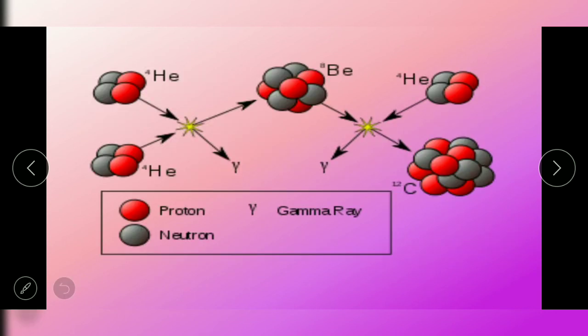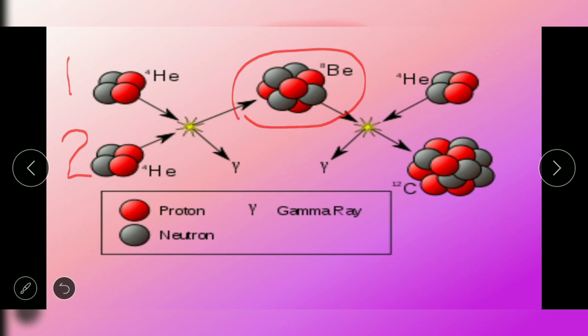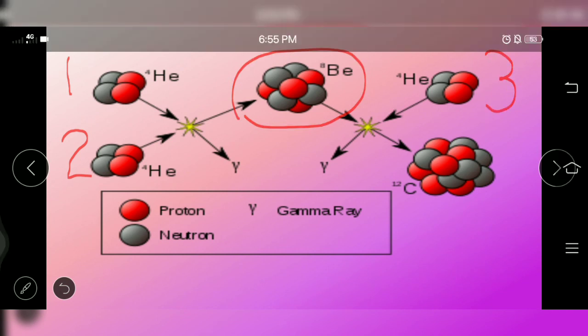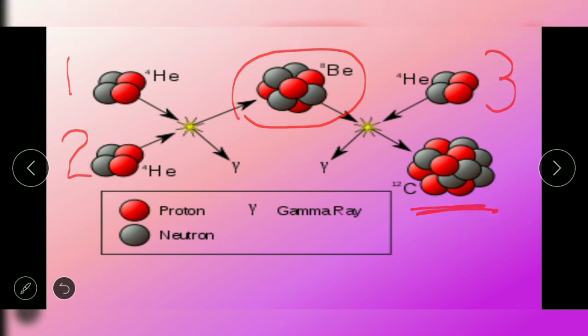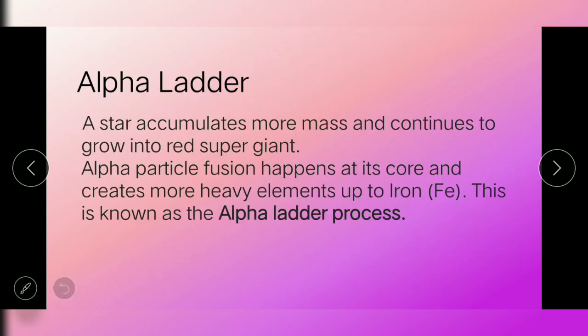So we have here an illustration showing 3 alpha particles producing carbon-12. The first alpha particle combined with another alpha particle produces beryllium-8. And the last alpha particle combined with beryllium-8 produces carbon-12. After the triple alpha process, there is another process called the alpha ladder.